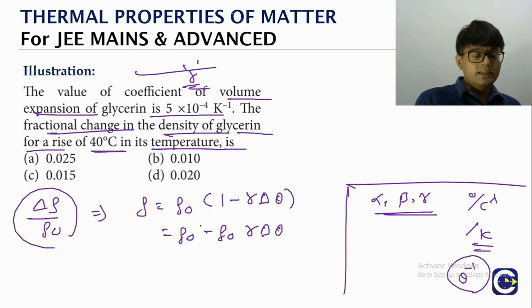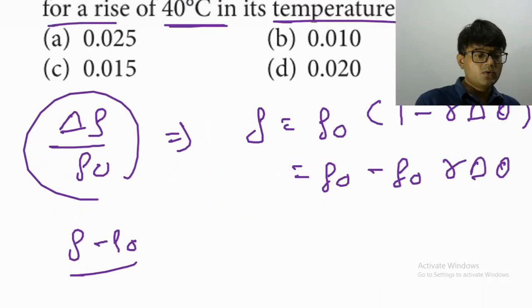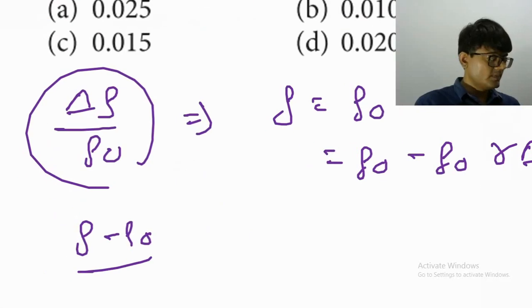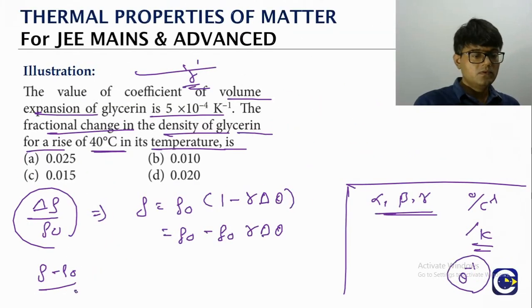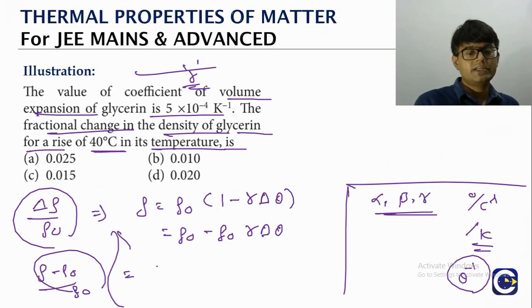Now here the fractional change is rho minus rho naught divided by rho naught, isn't it? That is the fractional change. So here we just rearrange it. Rho minus rho naught is equal to minus rho naught into gamma delta theta.